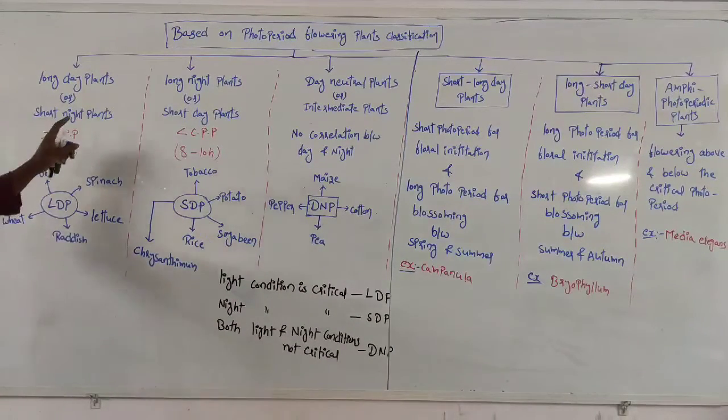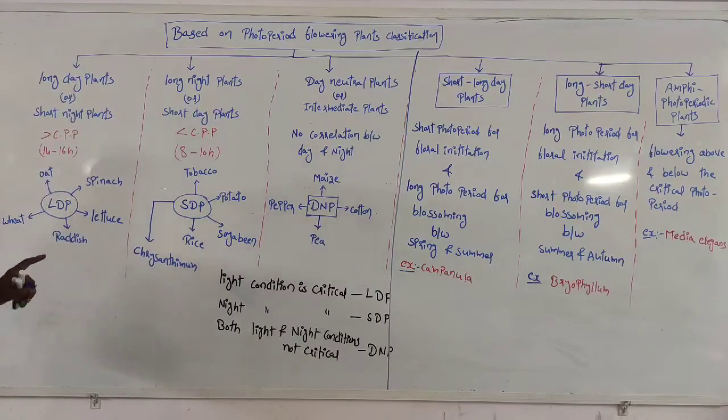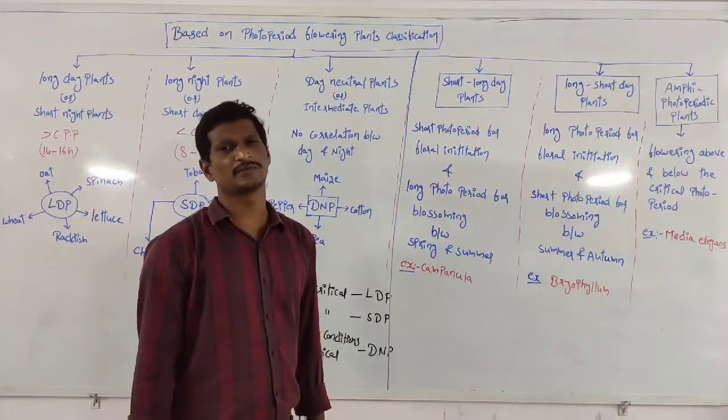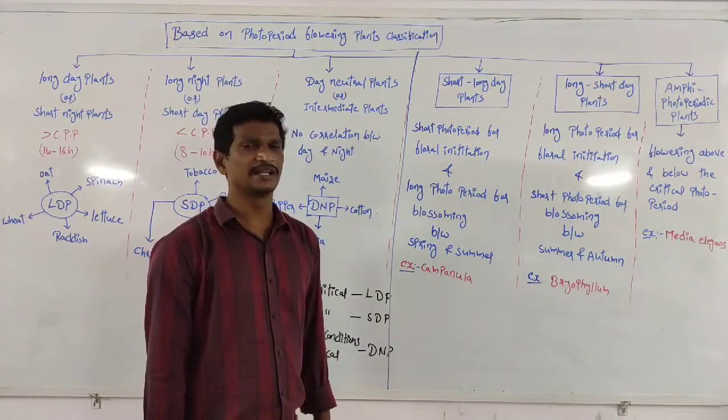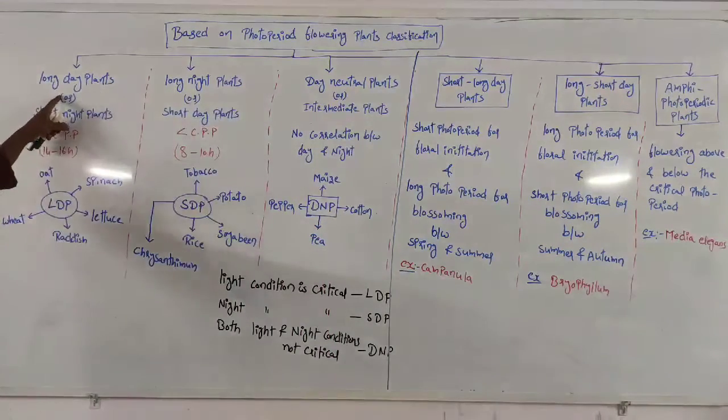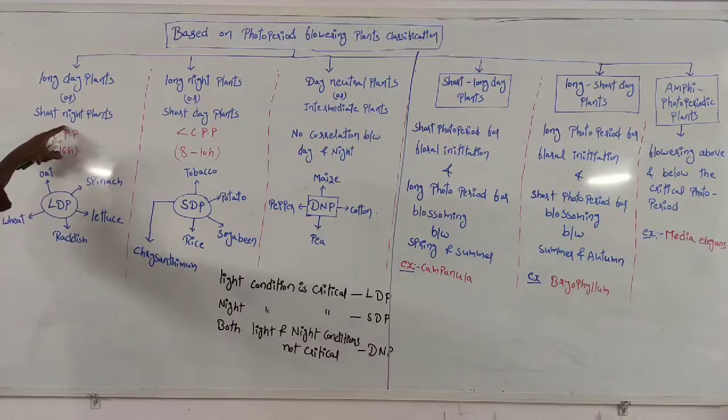Coming to the next one, here plants are classified. The very first one is the long day plants. The day length is long. We know that in summer, the day length is long and the night length is short. So, long day plants are short night plants. Day length is long, night length is short, right? Long day plants are short night plants.